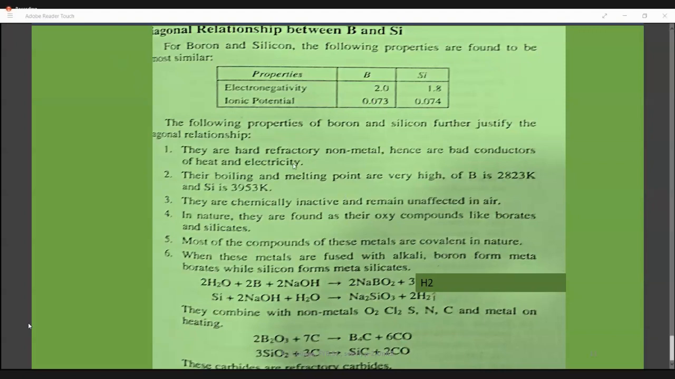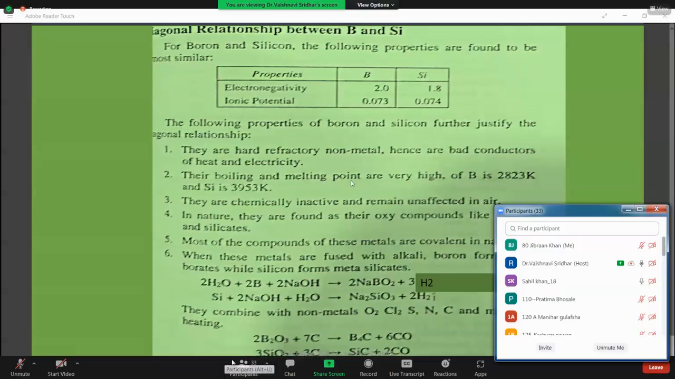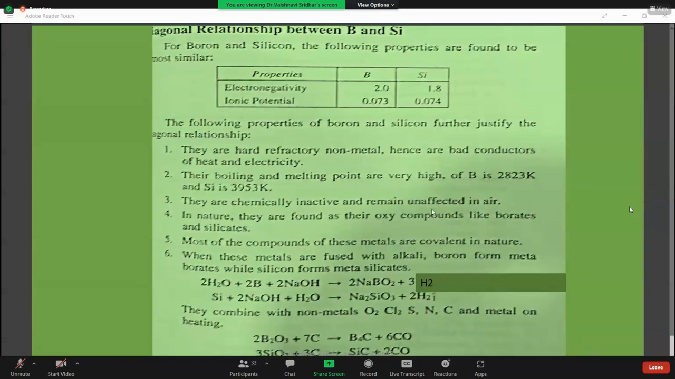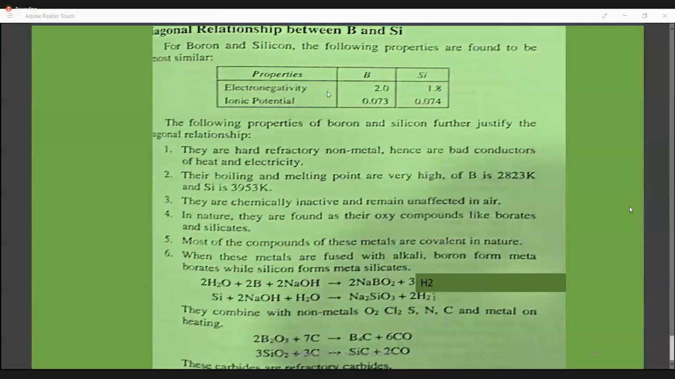Now, certain similar properties: both are very hard, both are non-metals, and both are bad conductors of electricity. So this point is their physical property. Of course, melting and boiling points are very high for both of them. And they are chemically inactive and remain unaffected in air. Boron is present as borates and silicon is present as silicates.